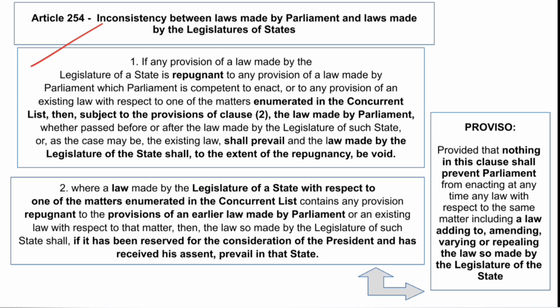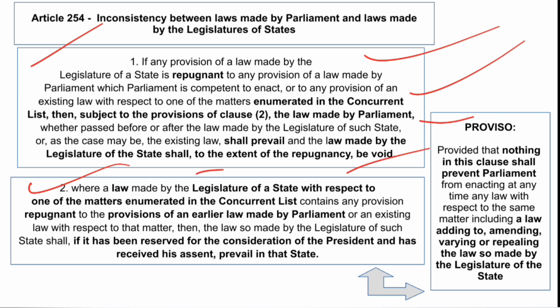So sub-article 1 says that if any provision of law made by the legislature of a state is repugnant to any provisions of law made by the Parliament, which Parliament is competent to enact, or to any provision of an existing law with respect to one of the matters enumerated in the concurrent list, then subject to the provisions of clause 2, the law made by the Parliament, whether passed before or after the law made by the legislature of the state, or as the case may be, the existing law shall prevail, and the law made by the legislature of the state, to the extent of the repugnancy, shall be void.